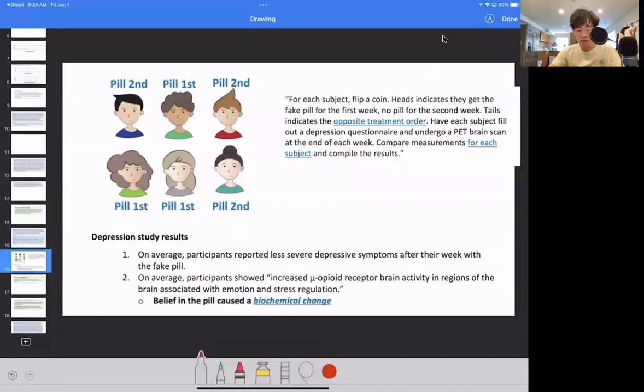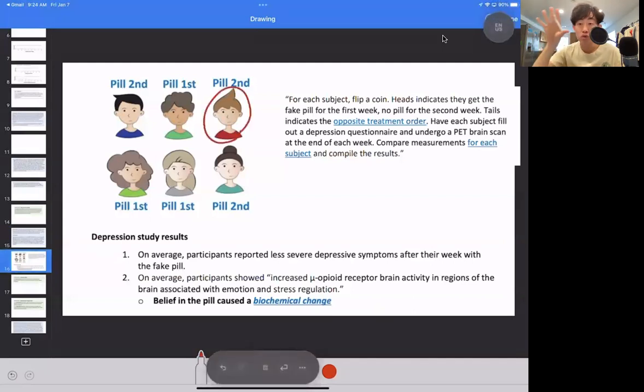If you watch the Skew the Script video, they also talk about this, where they want to make some conclusions based on a study of depression, and they give fake pills to the subjects, but each subject is their own group. So a subject flips a coin, let's say heads, they receive this fake pill in the first week, and then they don't receive anything in the second week. And they measure their depression based on asking questions, how they feel about certain things.